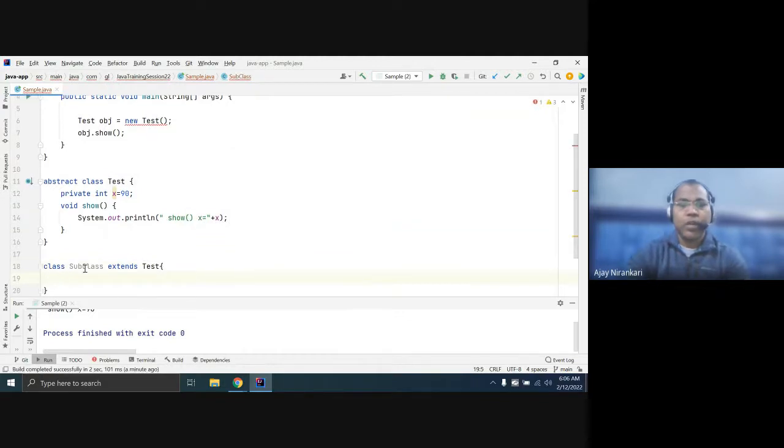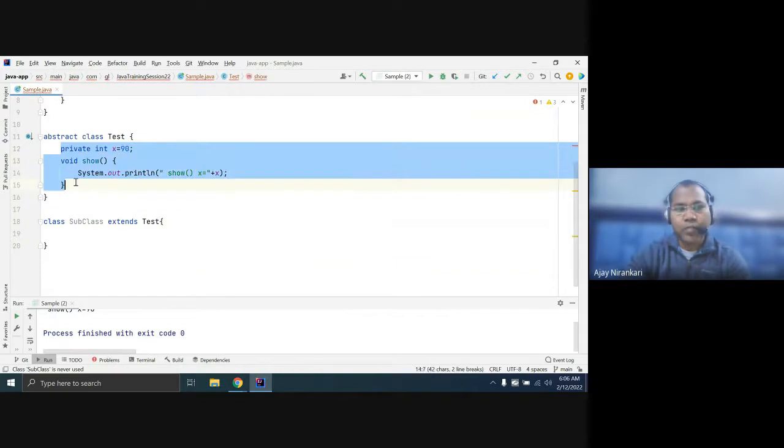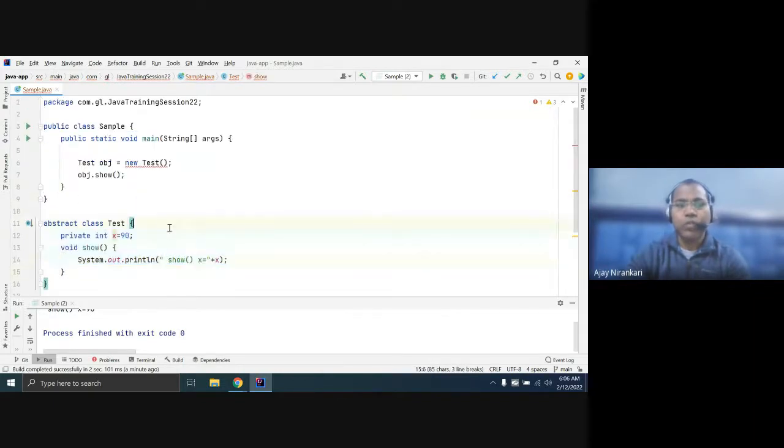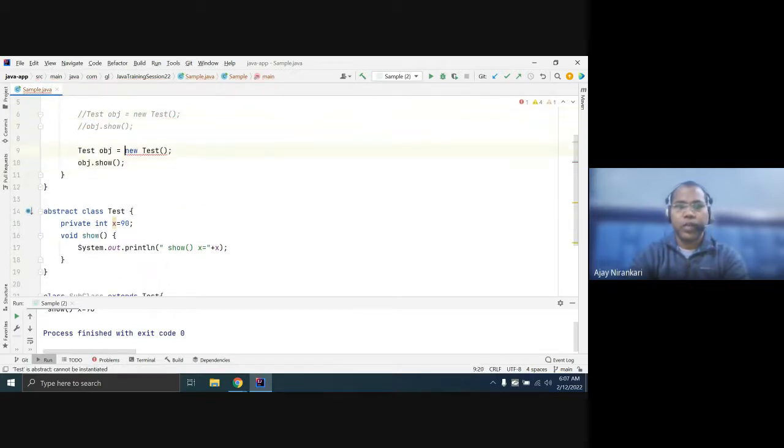Now Test can pass this method on, and to invoke it, instead of Test you write your subclass.